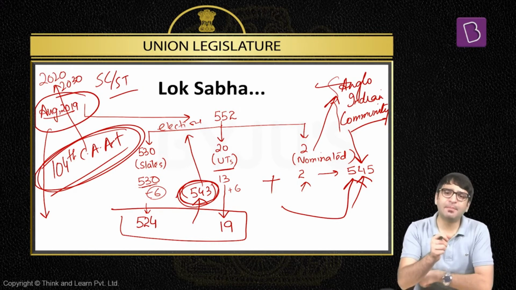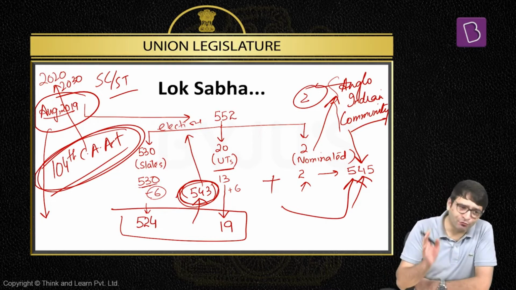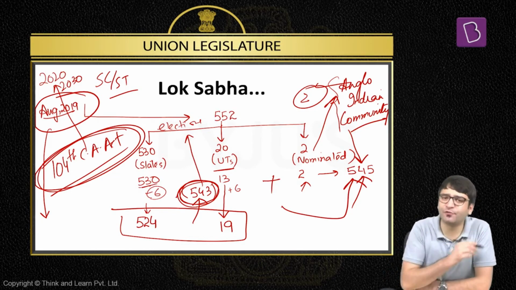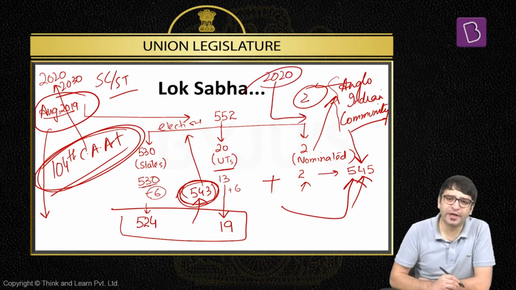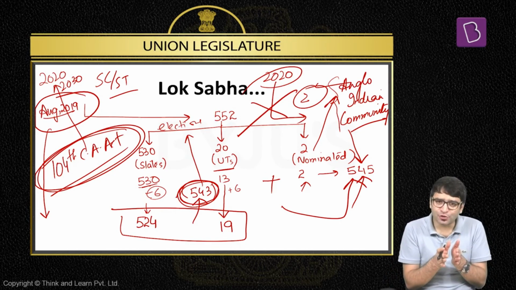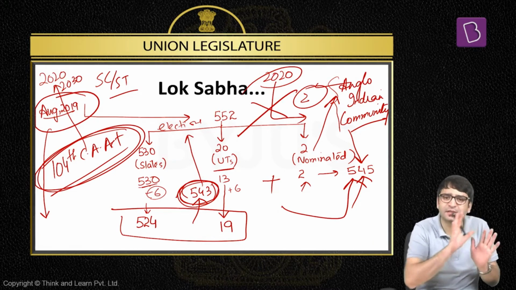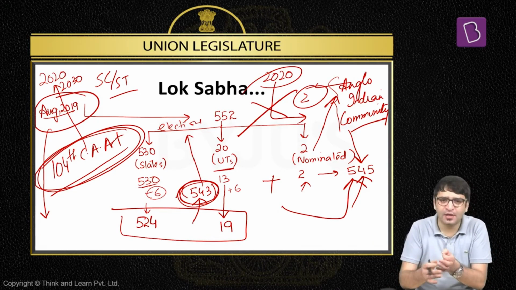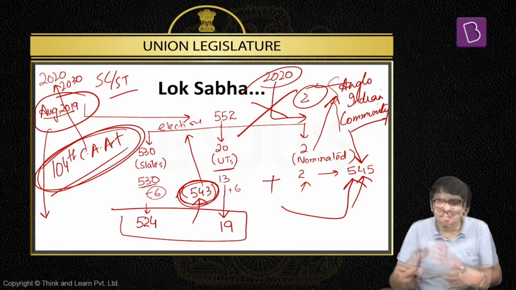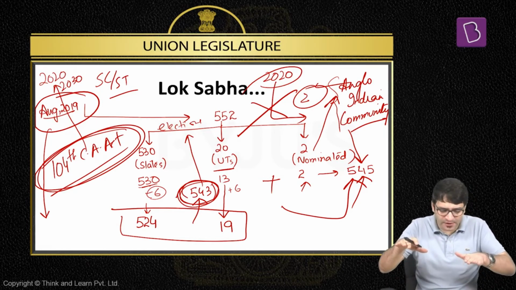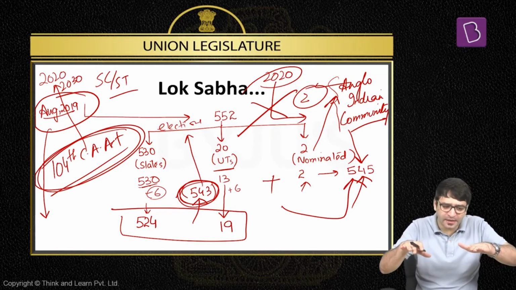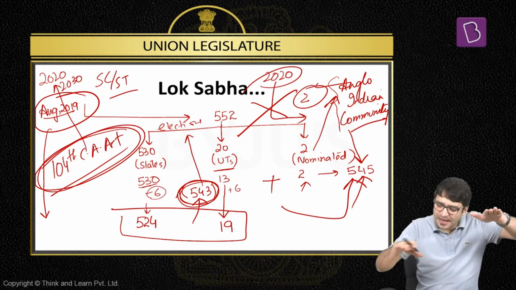This Amendment Act did something else. 2 MPs from the Anglo-Indian community were to be nominated to Lok Sabha. This reservation for Anglo-Indians would have ended in the year 2020. The 104th Constitutional Amendment Act extended the SC/ST reservation by 10 more years till 2030, but it did not extend the Anglo-Indian reservation. Both reservations would have ended in 2020. SC/ST reservation was extended till 2030. Anglo-Indian reservation was not extended.